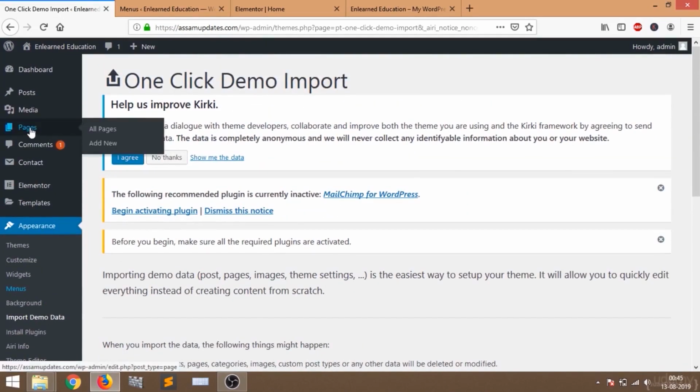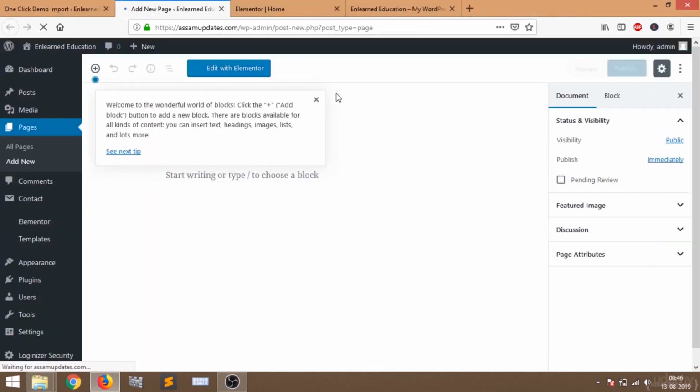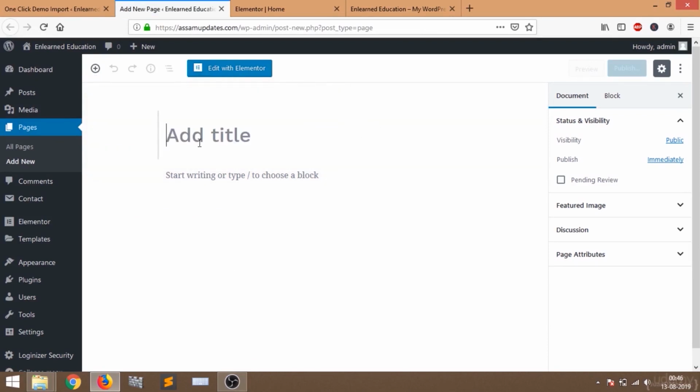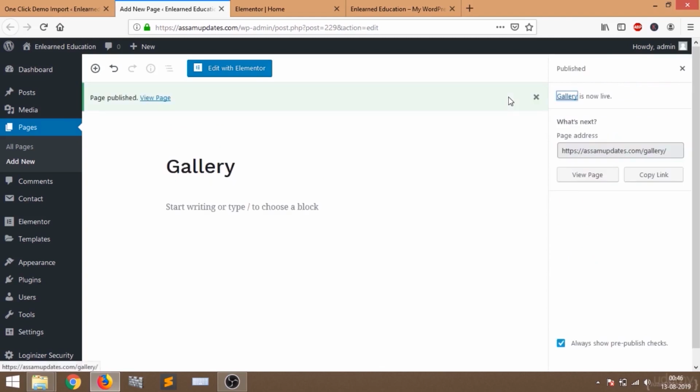Just go to pages, and select add new. So you will see a page like this. Now we can add pages here. Let me add the title as gallery. Now I'll click on publish. So let's click on publish. So now our page is live.